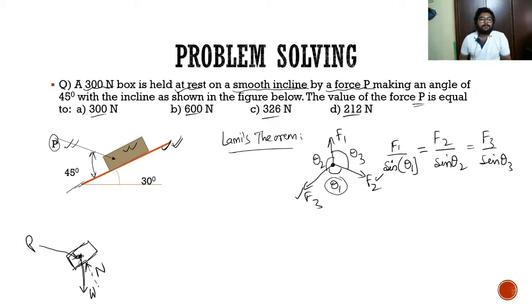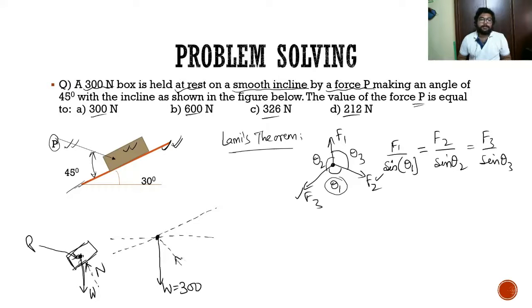Observe that there is a concept: for a body to be in equilibrium, if there are only three forces acting in the force system, then those three forces will be concurrent. There is a concept we will study during the course. Using that concept, we can safely say that there is a certain point O where we have weight acting vertically downwards, W equals 300 newtons. So let us take a horizontal. From that, at 30 degrees we have the inclined plane.